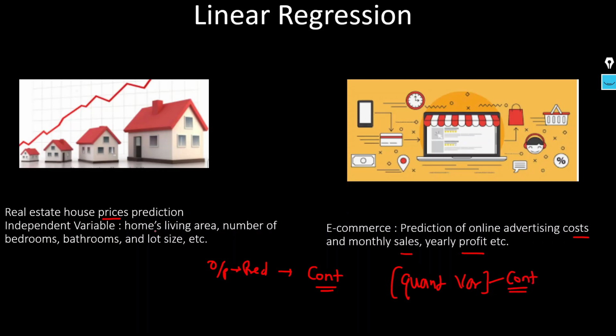It means it could have any value. We can say a 10 million house price or a 10.11 million house price. Same thing for profit: we can predict 101 million profit, or 101.22 million profit. So it can predict any value. So the output value, or we can say the dependent variable, or the predicted value, should be continuous.